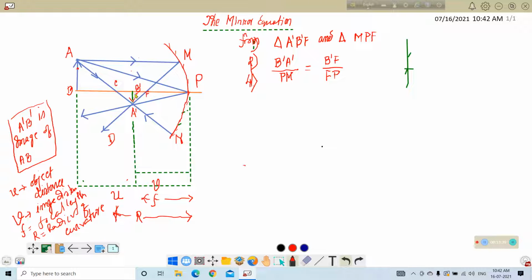Height by height is equal to base by base.